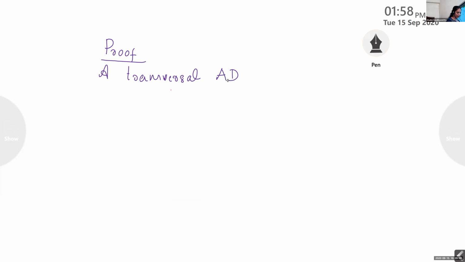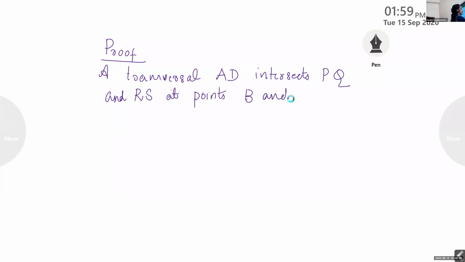A transversal AD intersects PQ and RS at points B and C.